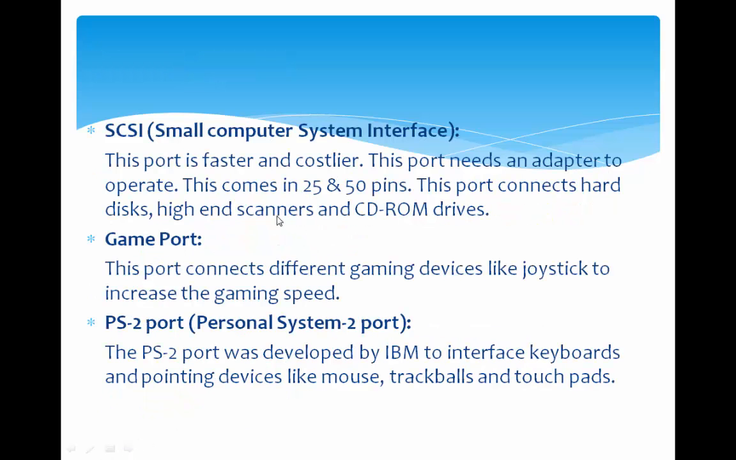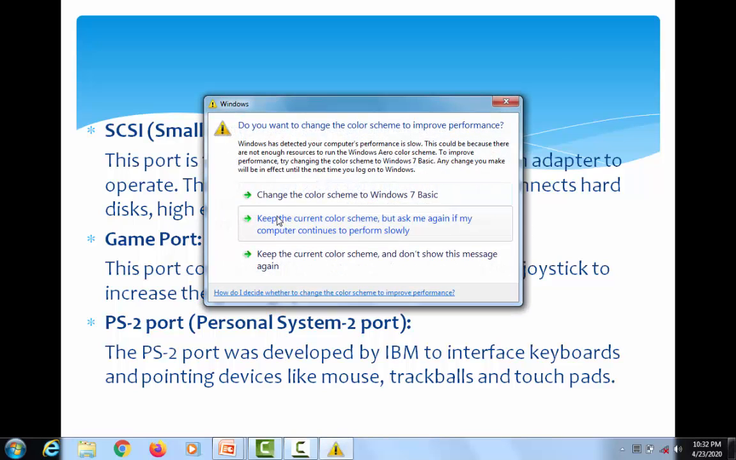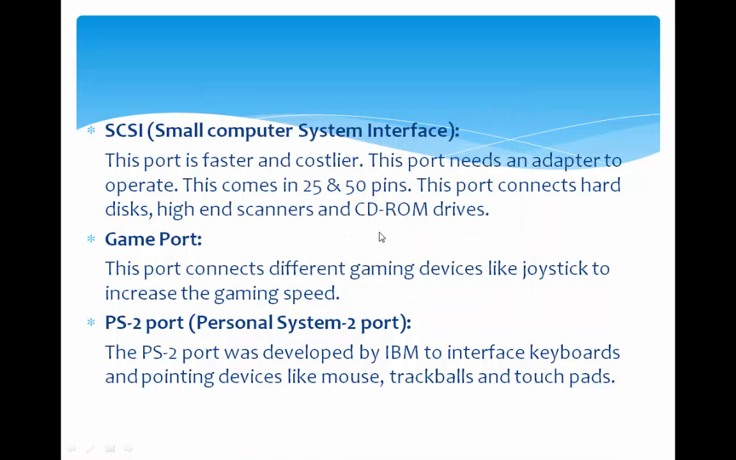Next one is SCSI, Small Computer System Interface. This is a faster and costlier port. This port needs an adapter to operate. This comes in 25 and 50 pin. This port connects hard disk, high-end scanners and CD-ROMs. It is called a Small Computer System Interface, through which we are allowed to connect certain devices like hard disk, high-end scanner and CD-ROMs.